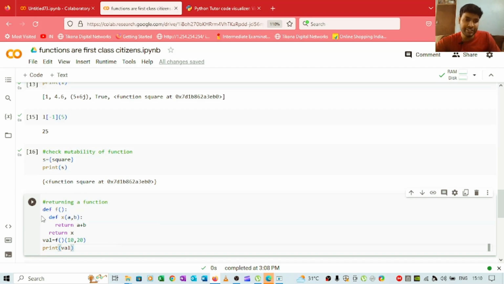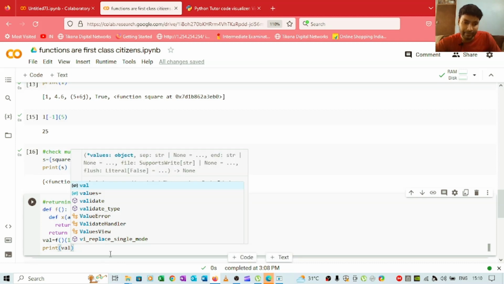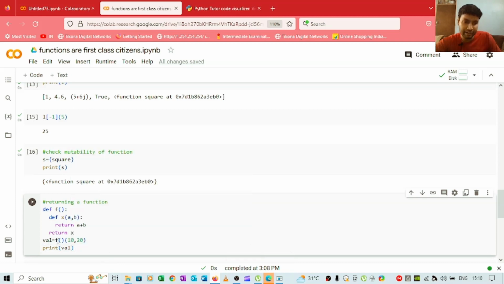So see, initially it will find f, and then it will come to function f, and we will pass these two, and when we call this function f, the value will be stored inside this val. So it will come here, and then it will come here, def x of a comma b, and then it will return x, and then this 10 and 20 will be passed to a and b, and the addition will be passed to this val, and we will simply print val.